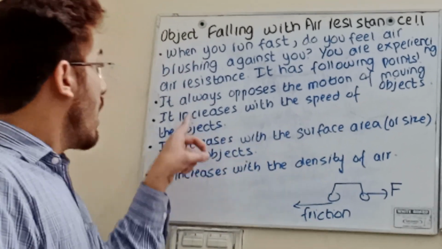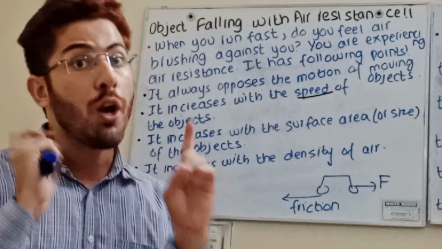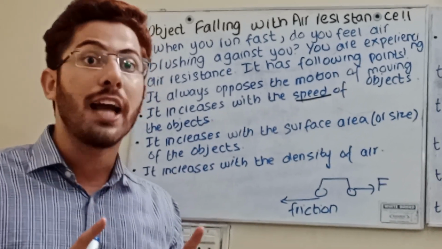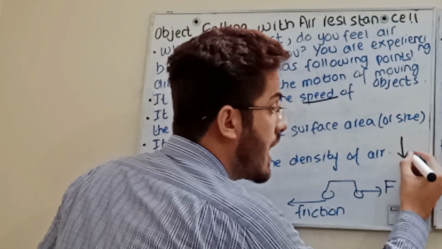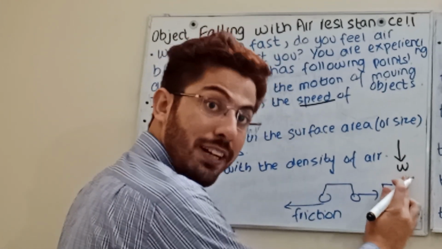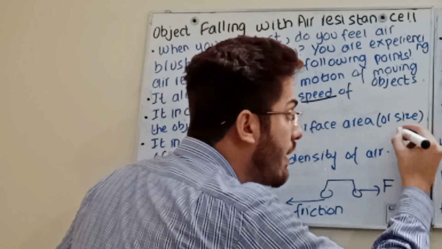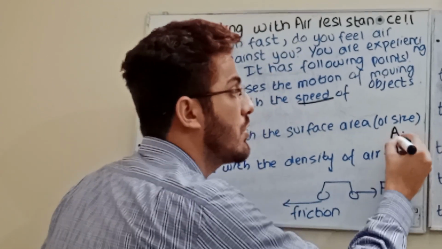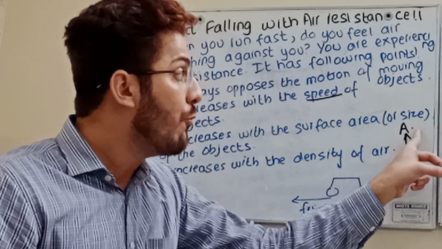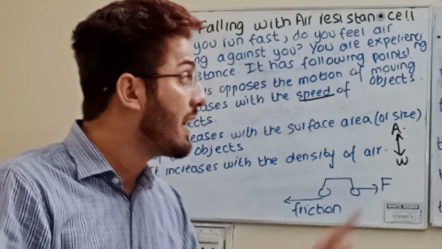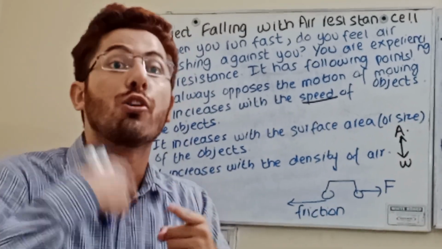Number 2, it increases with the speed of the object. Remember, weight is always acting vertically downward toward the center, and air resistance is always acting upward. So if the body is moving faster, the air resistance will also increase.